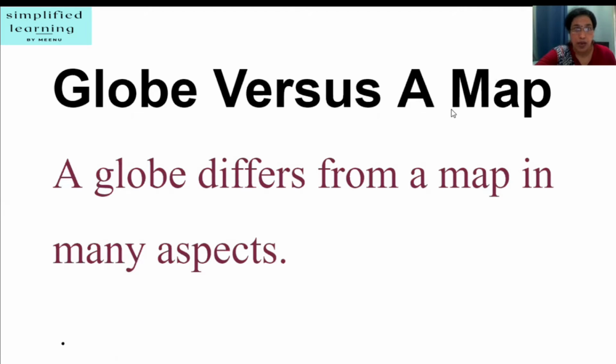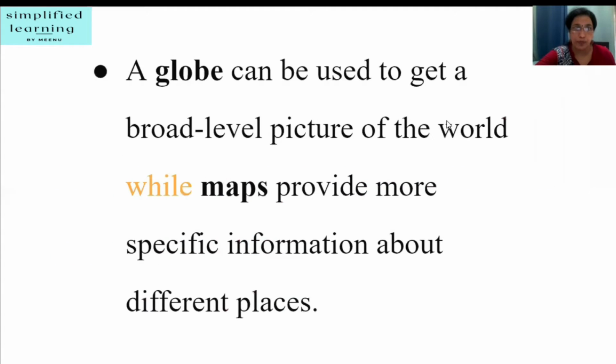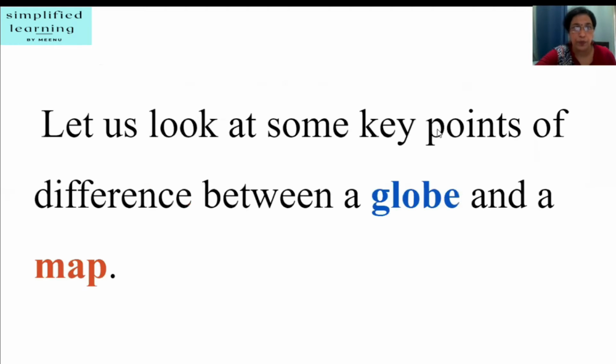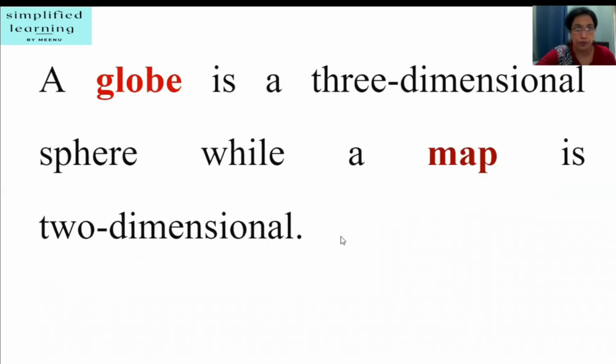Globe versus a map. A globe differs from a map in many aspects. Let's talk about it. A globe can be used to get a broad level picture of the world, while maps provide more specific information about different places. Let us look at some key points of difference between a globe and a map.